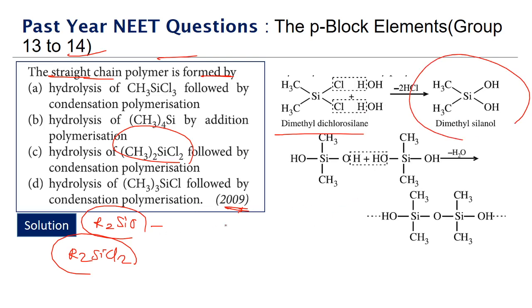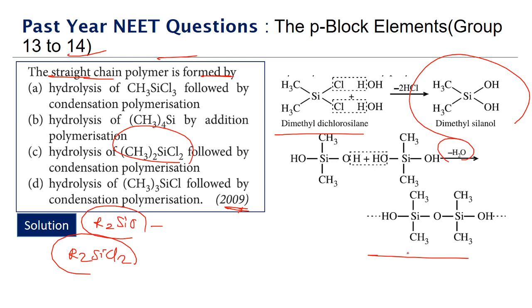So both the chlorines are replaced by OH, and on condensation polymerization it will lose a water molecule. So we can see the hydrogen of one unit of dimethyl silanol and OH of another unit of dimethyl silanol will get removed as water, and thereby we will form a straight chain polymer.